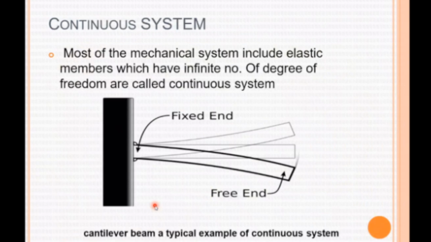This cantilever beam is known as a continuous system because infinite points are there in the beam. In this continuous system, the cantilever beam is vibrating with transverse vibration. This is a fixed end, this is a free end. At the free end, more deflection is there because of the transverse vibration.